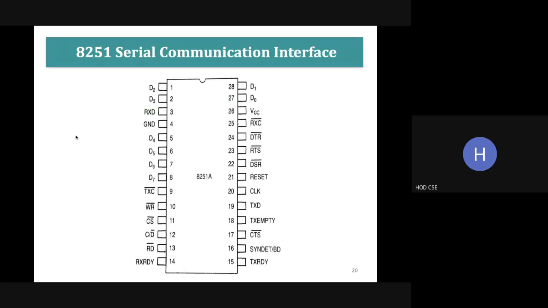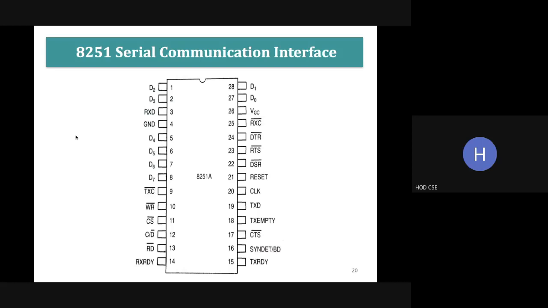You don't forget the chip numbers, because in university questions, sometimes they won't give the words serial communication interface. They will just give, with a neat sketch, explain the function of 8251 or 8255 like that. So we must remember all the chip numbers also. So hope you know all the chip numbers of the AND gate, OR gate. Okay, don't forget that. It will be very useful in your life also.